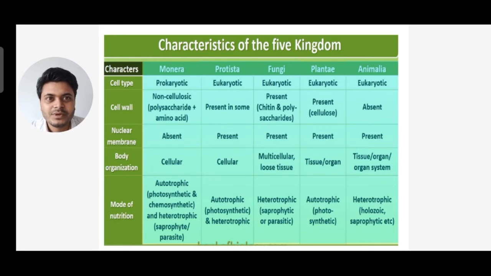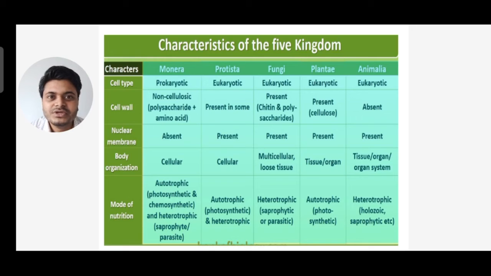Next, based on cell wall, you can see Monera is non-cellulosic, that is, it has polysaccharide or amino acid. Whereas in Protista, in some there is a cell wall, and some don't have a cell wall. In fungi, the cell wall is present and it is made up of chitin and polysaccharides. In plants, the cell wall is present and it is made up of cellulose, whereas in animals it is totally absent.